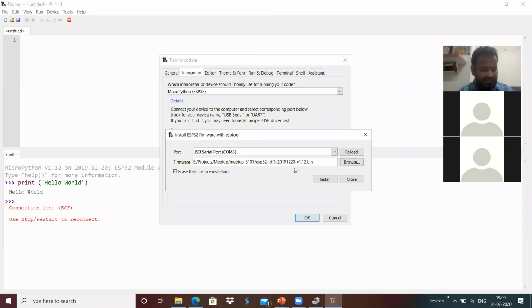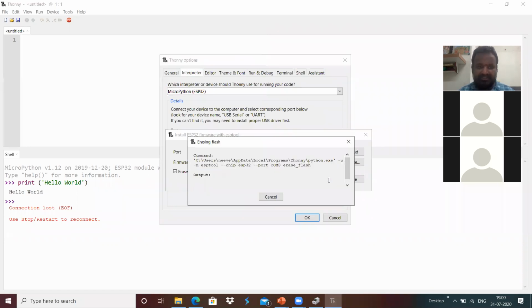Once I did, I'm going to press install and continue pressing the boot switch, so that it does the erasing. It's erasing the flash, basically erasing all the content of the flash.